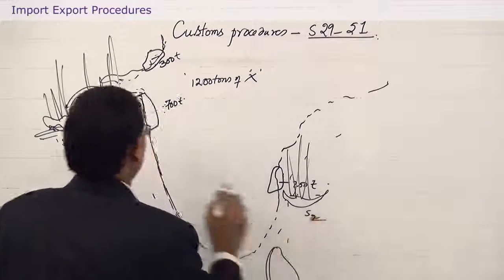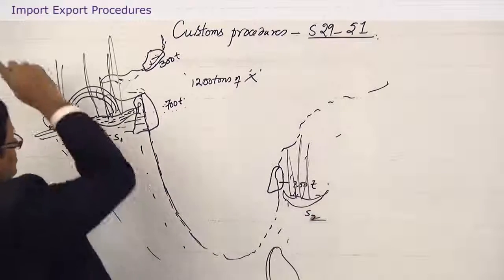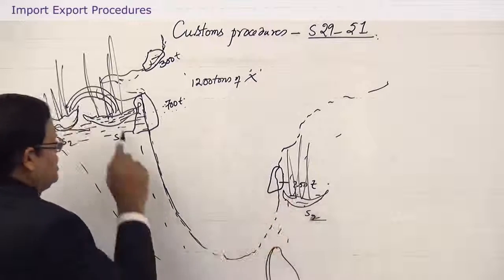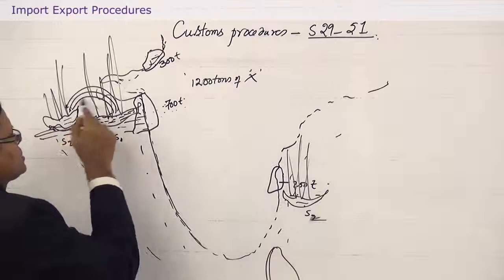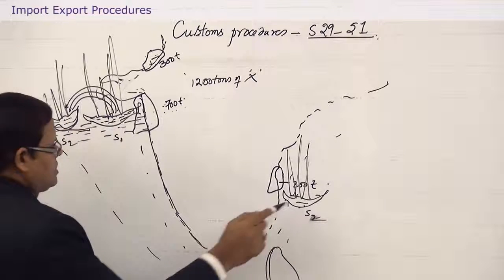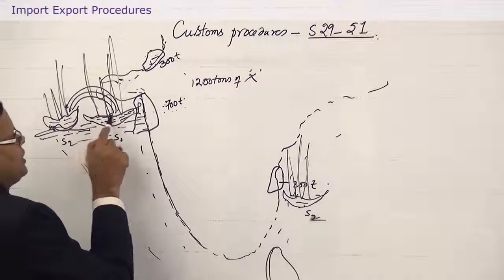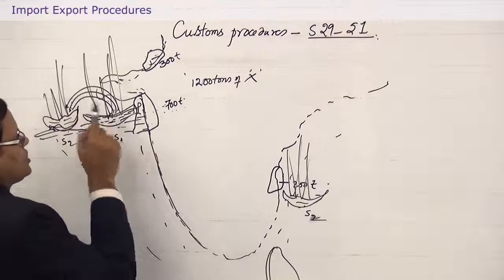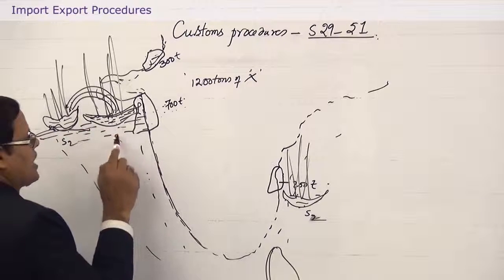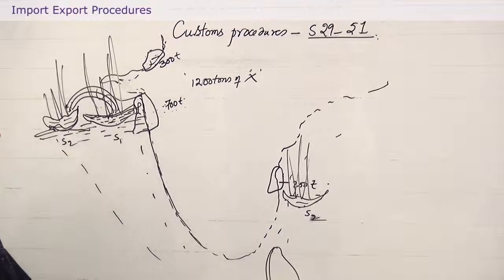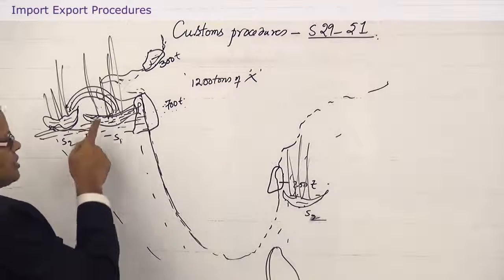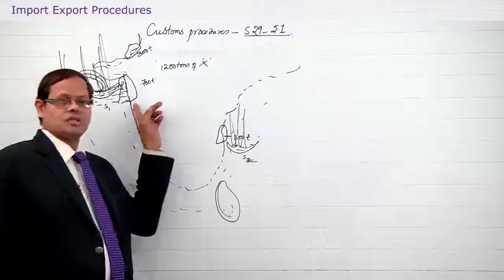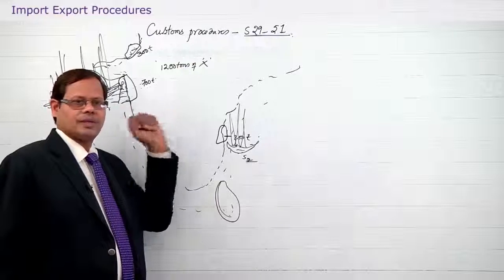So S1, the original ship which came from some other country, is not going to reach; it is simply transferring the 200 tons to another ship and the other ship is reaching this. So, the process of transfer of these 200 tons from this ship to this ship, this transfer is called transshipment. These goods which are transferred to another ship are called transshipped goods. The port at which such transfer is taking place is called port of transshipment.